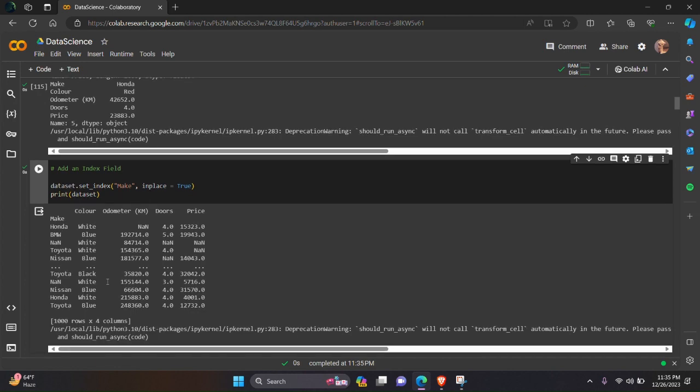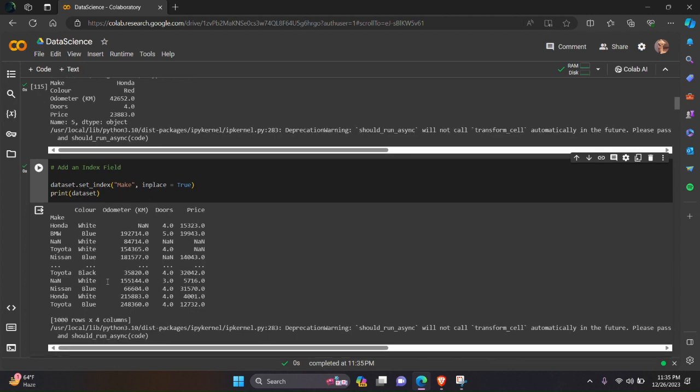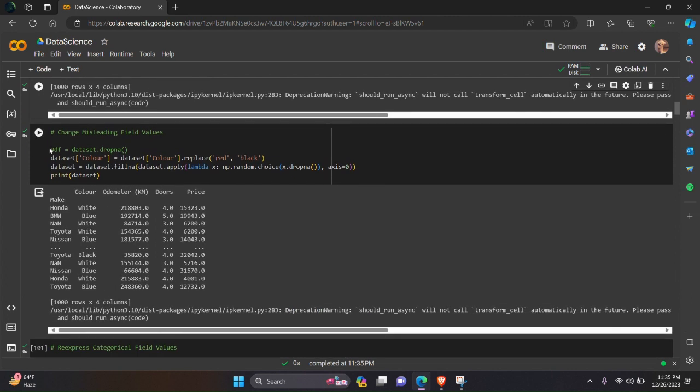Next is changing misleading values. So to change, either we can drop the empty rows and columns using this command. And if we want to change any misleading value, like I want to set color, replace the red color with black color, so I can use this command. I can replace red color with black color.